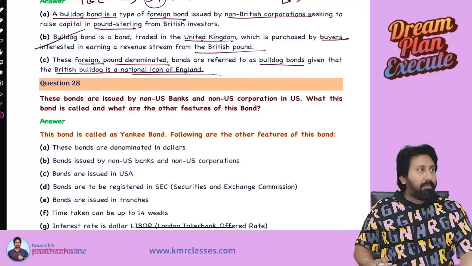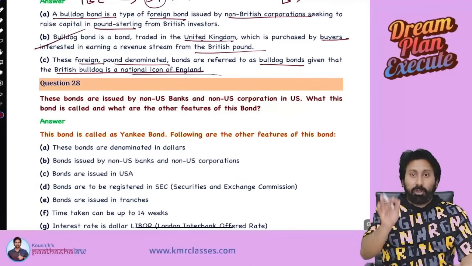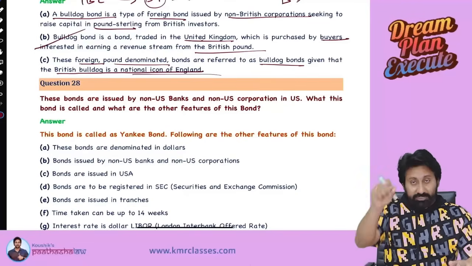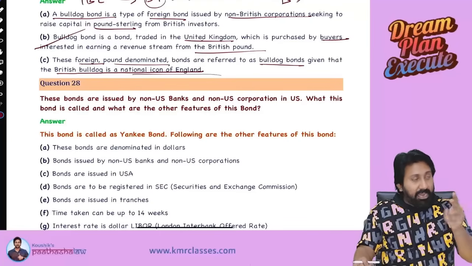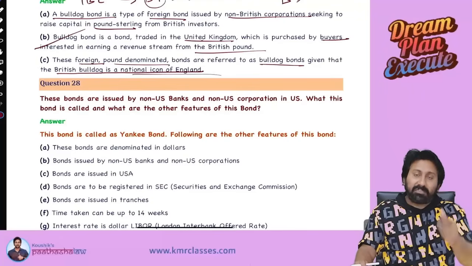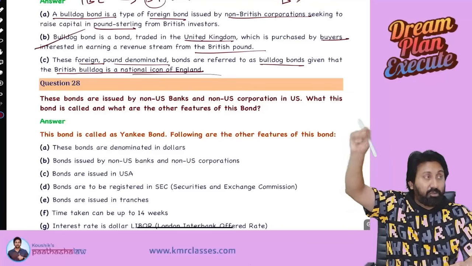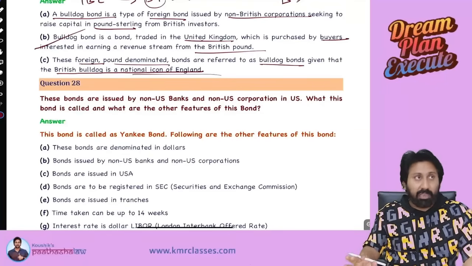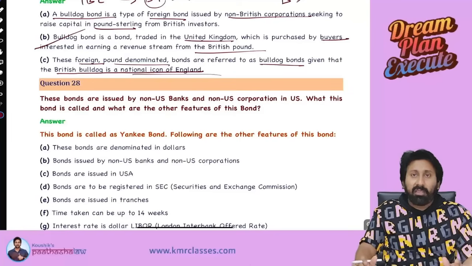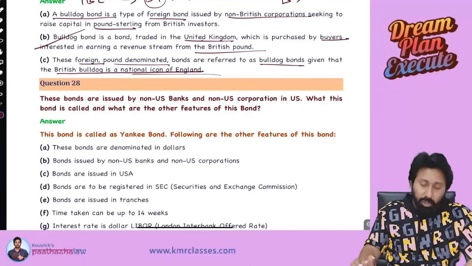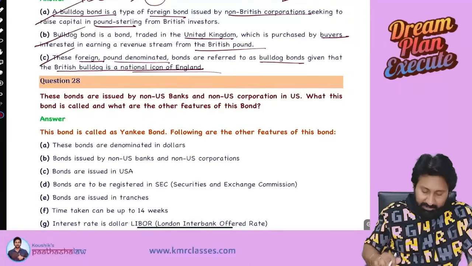Number one, it is a foreign bond issued by non-British corporations to the British investors in pounds. Number two, who will purchase the bonds if you issue? Persons resident, the buyers in that particular United Kingdom only will buy. And the last and final one, this is called a bulldog bond as a national icon of England is the British bulldog. Okay, next.